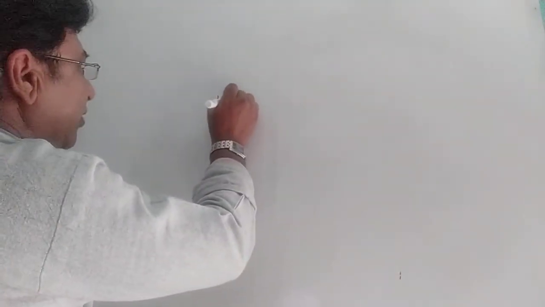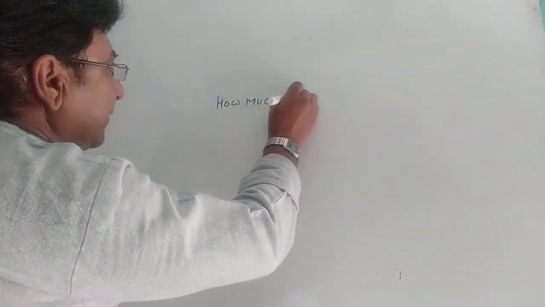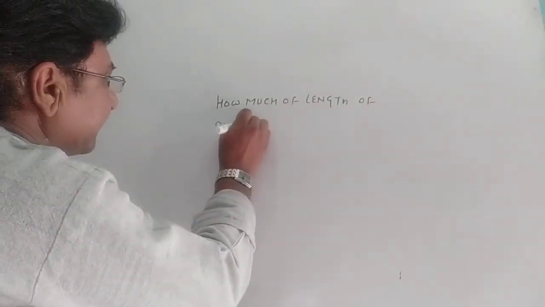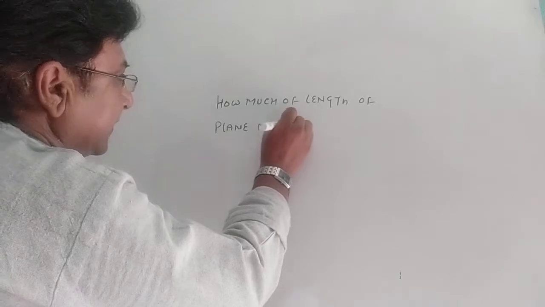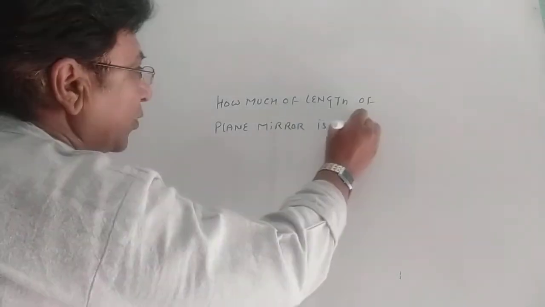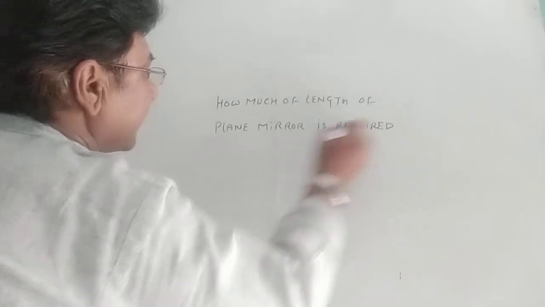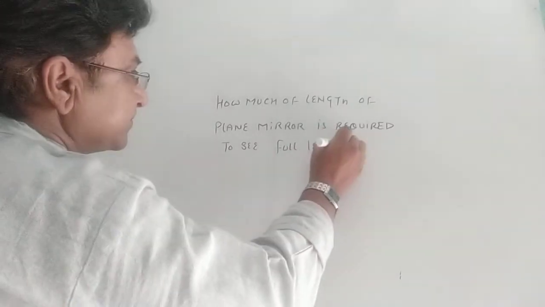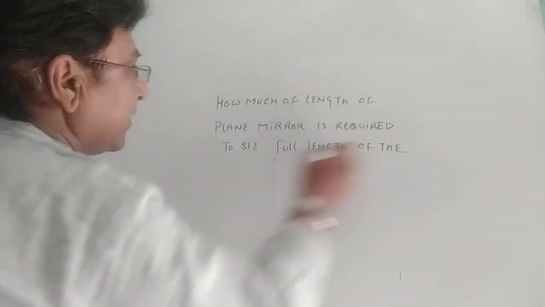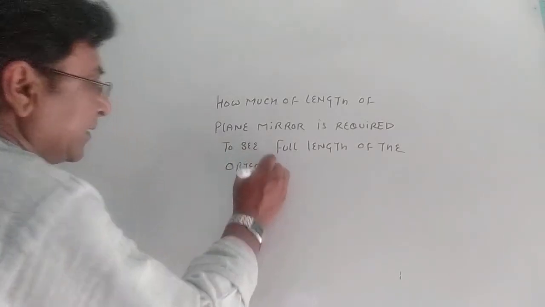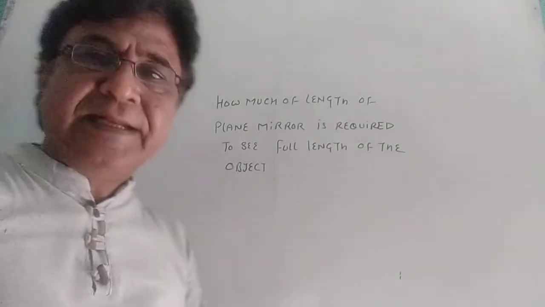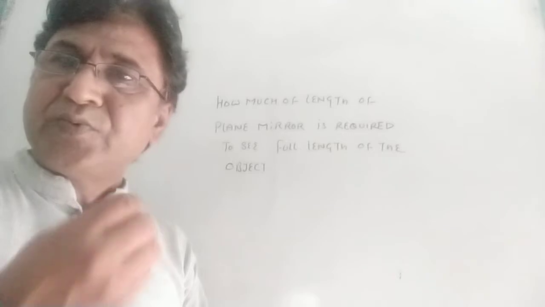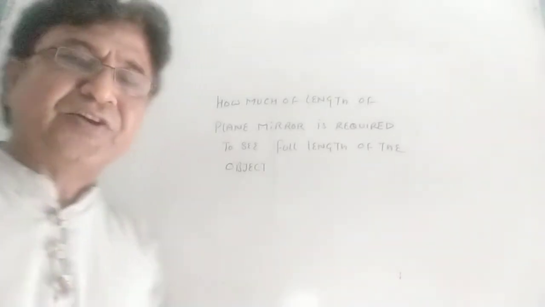Another very simple question comes. How much length of plane mirror is required to see the full length image of the object? Means, if you want to see a full length image of the object, how much length of the mirror is required? The answer is very simple, half the length of the object.